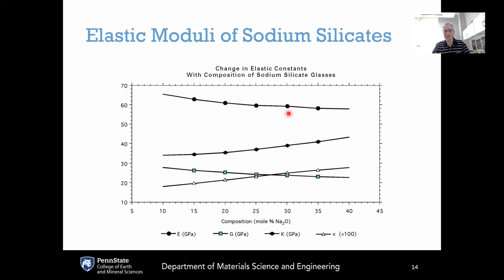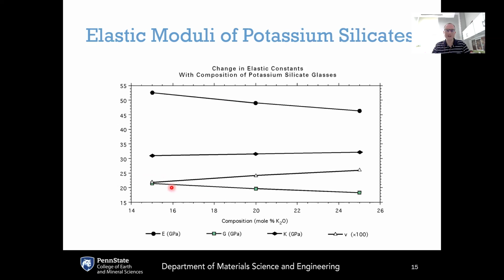with increasing sodium content. The bulk modulus is increasing, so it's going in the opposite direction because of the sodium atoms being more difficult to compress if you're under hydrostatic compression. The shear modulus is decreasing slightly. This is presumably due to the formation of non-bridging oxygens, and putting that all together, the Poisson's ratio is increasing slightly. So it's going between about 0.2 and 0.25 for these sodium silicate systems.